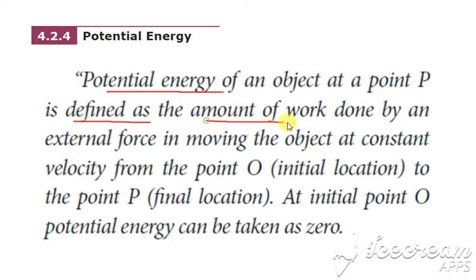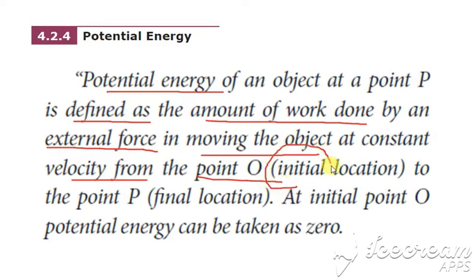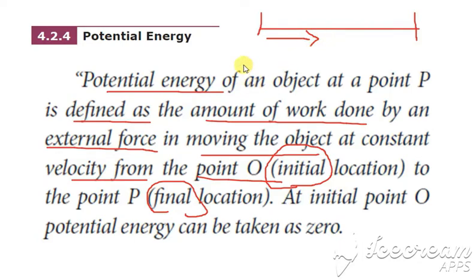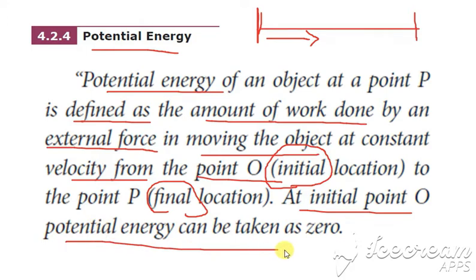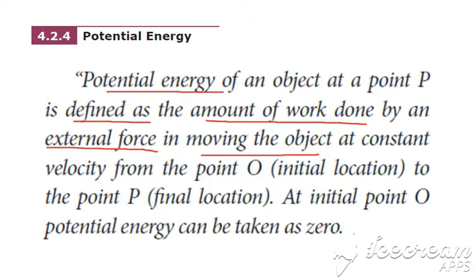Potential energy is defined as the amount of work done by an external force in moving the object at constant velocity from the point O, that is the initial position, to the final position. So when an object is moving from the initial position to the final position, how much amount of work is being supplied so that the object moves, that is said to be the potential energy, they say. At the initial point the potential energy is considered to be zero because at the starting it will not have any energy, is it not? So at the initial point the potential energy is considered to be zero. Okay, so this is the definition for potential energy.